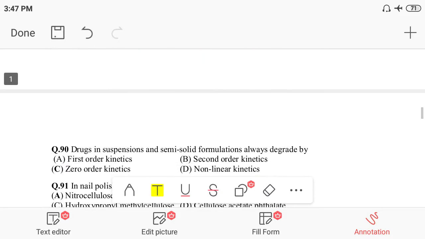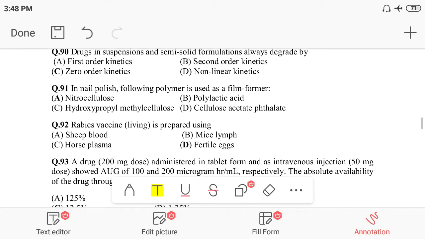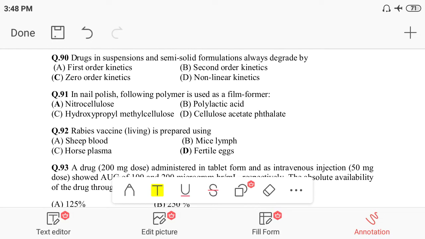Moving to the next question, question number 90. Question 90: drugs in suspensions or semi-solid solutions are always degraded by. So what do you mean by this?